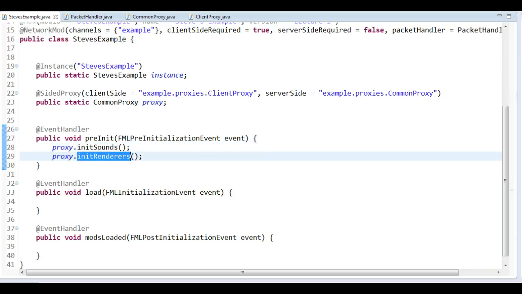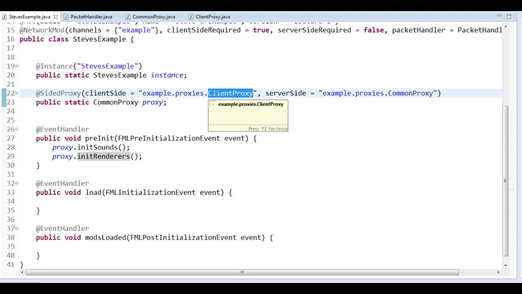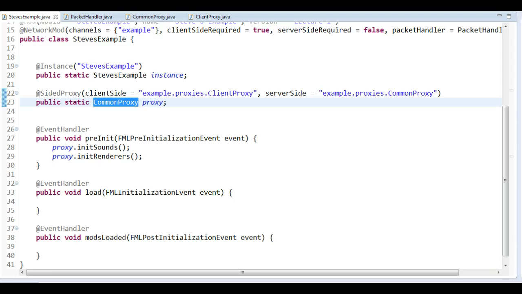But since we have set it up like this, using something called the sided proxy annotation, when we run this mod on the client side, we're going to get the client proxy. When we run it on the server side, however, we're going to get the common proxy. In both these cases, we can store it in the common proxy variable, just because client proxy extends common proxy.